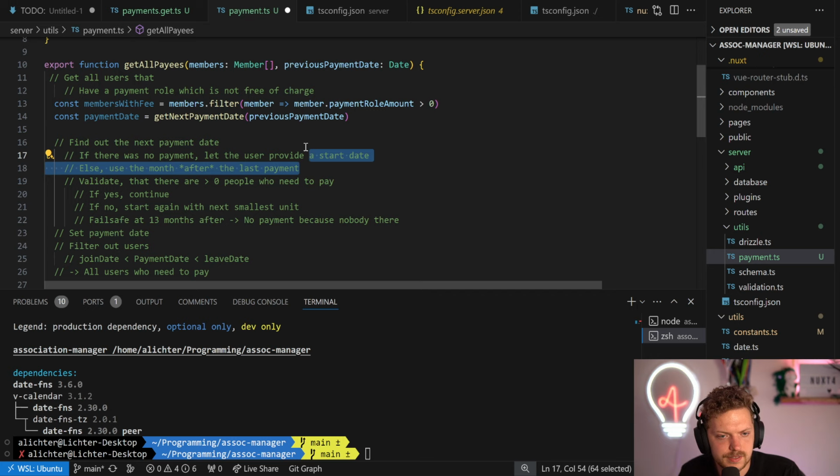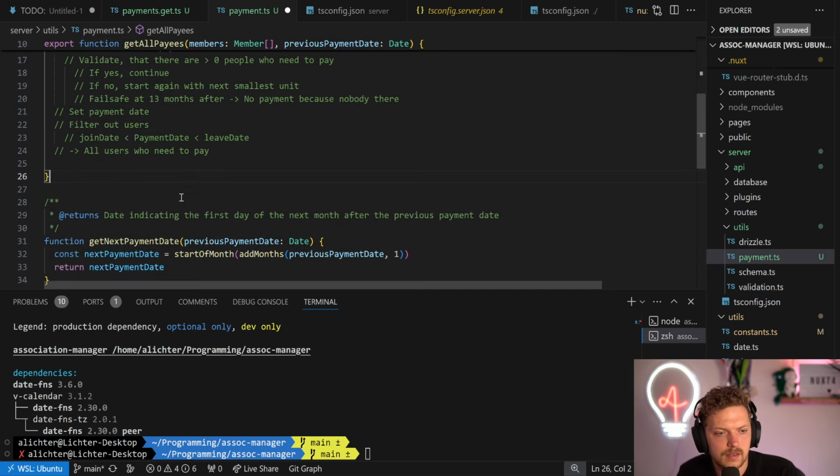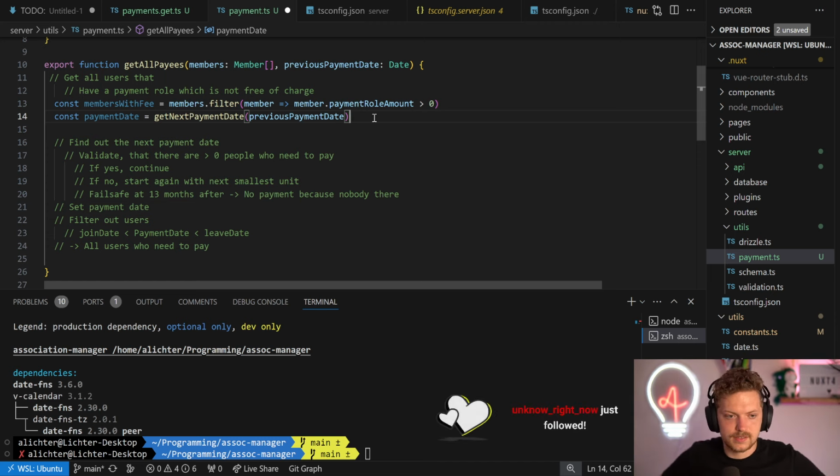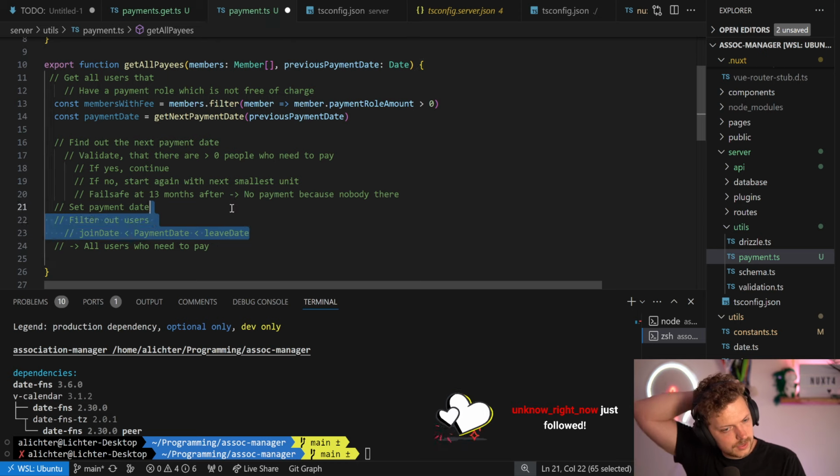Okay, we do this. So then we have to do a very important thing here. We have to check if there are people who need to pay. So we have to basically filter out these people here.